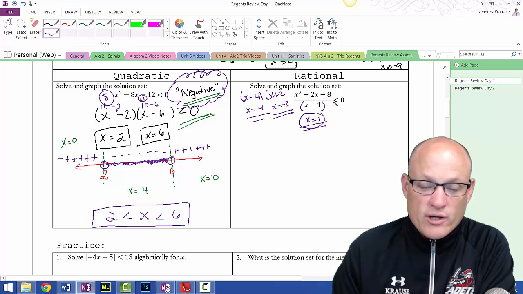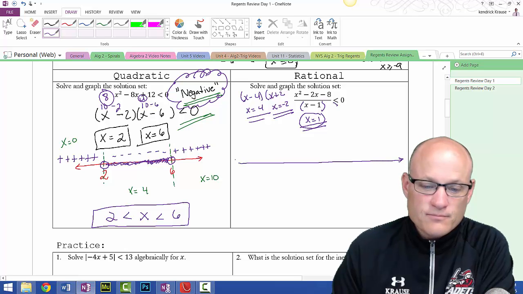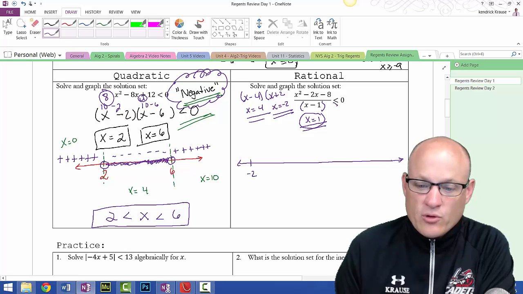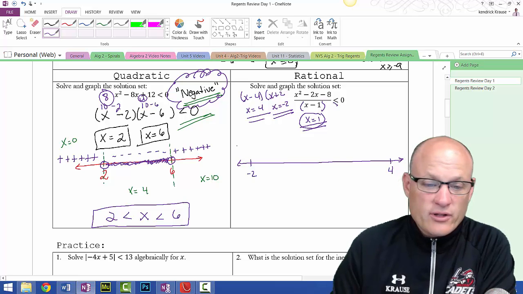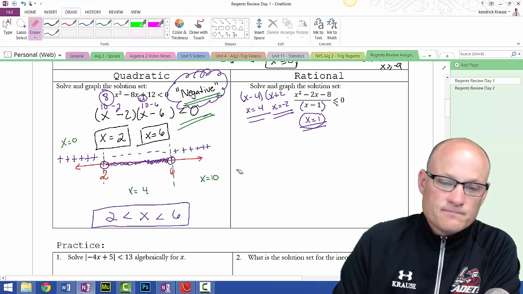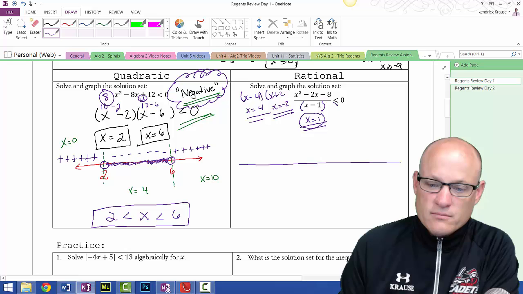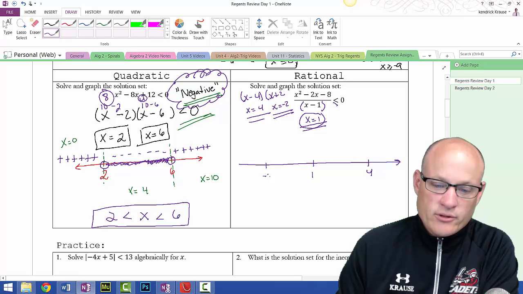So I've got more areas to test. I now have 4 areas to test. -2. We'll put 4 up here, and 1. 1 is actually kind of right in the middle. Actually, I don't like the way I did that, so let me erase that. Put 4 here, put 1 here, put -2 here. And I've got a number line.